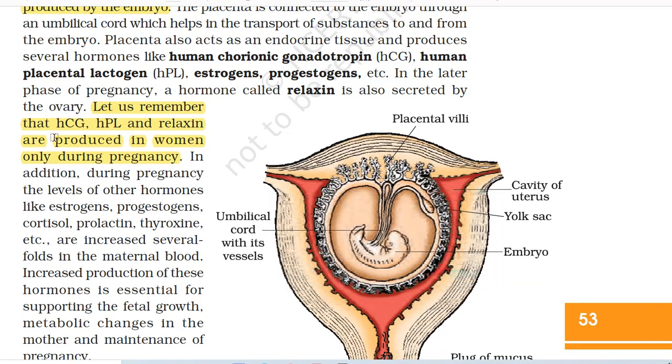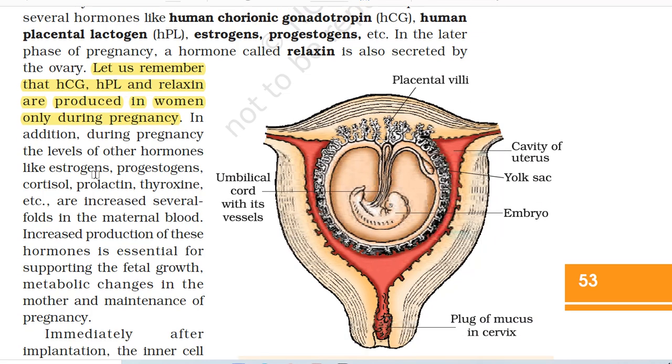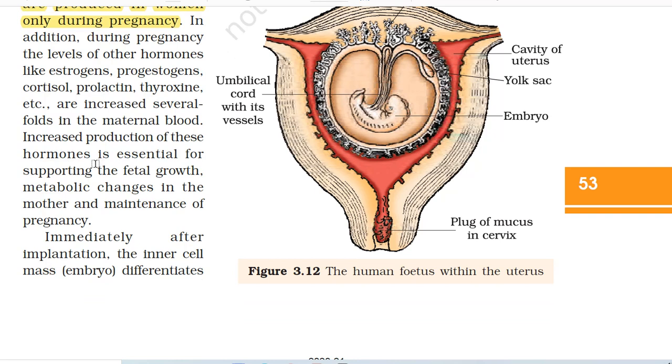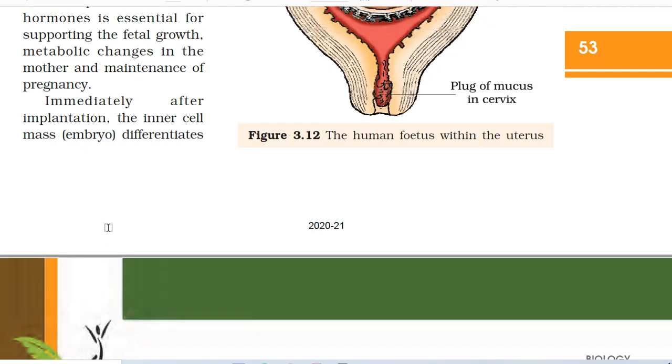Let us remember that HCG, HPL and relaxin are produced in women only during pregnancy. In addition, during pregnancy, the levels of other hormones like estrogens, progestogens, cortisol, prolactin, thyroxine, etc. are increased several folds in the maternal blood. Increased production of these hormones is essential for supporting the fetal growth, metabolic changes in the mother and maintenance of pregnancy.